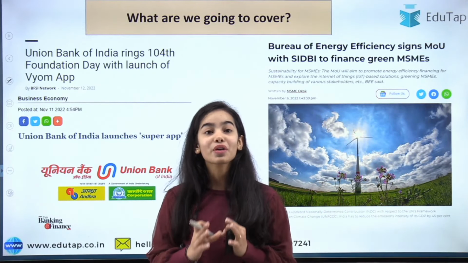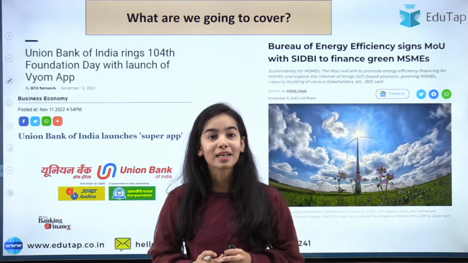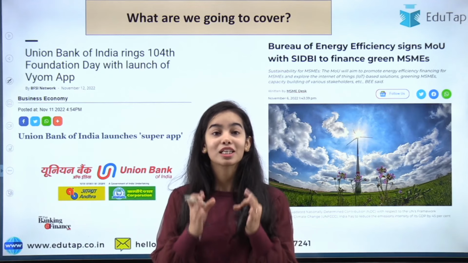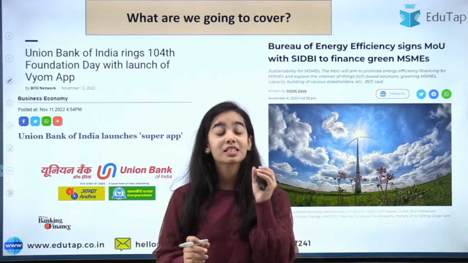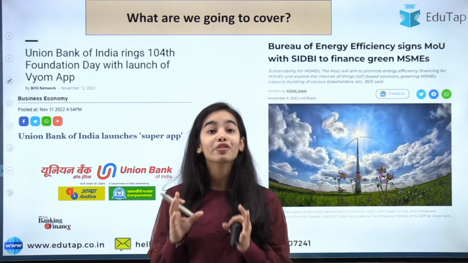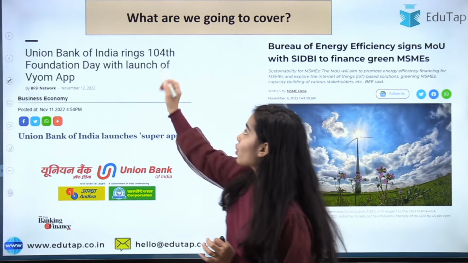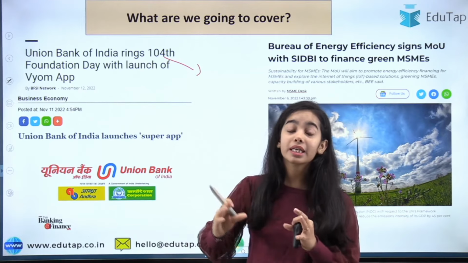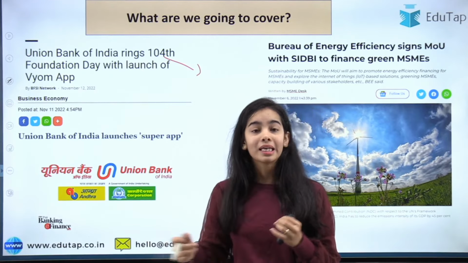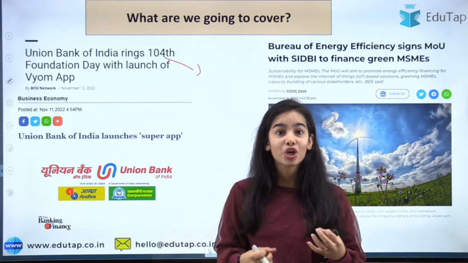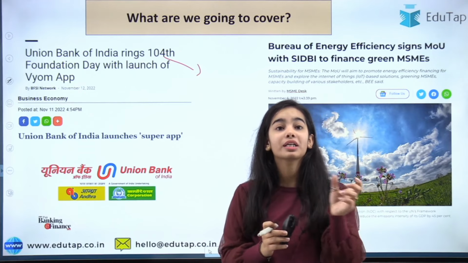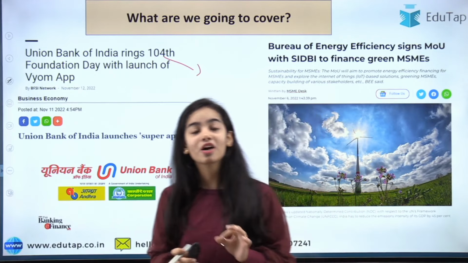In today's session, we are going to discuss two very important news articles of finance. The first news article is regarding the Union Bank of India that has launched the Union Vyom app. This is a very important app, and in this session, we are also going to discuss the important features of this app. As well as on the 104th Foundation Day, there are other products that have been launched by the Union Bank of India, like the Union Muskan, the Union Sparsh. So all of those are very important. You have to at least know what they do. So those are also being covered in this session.